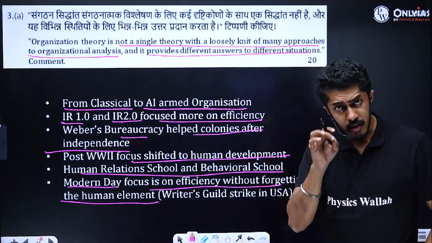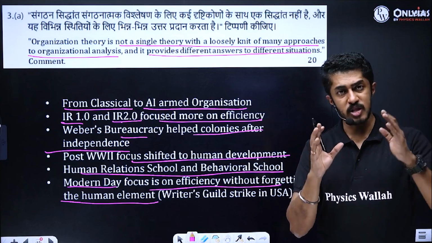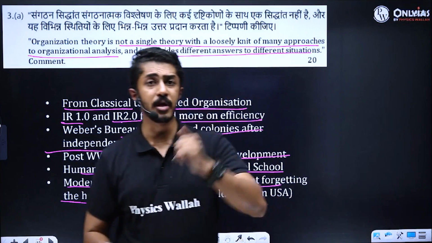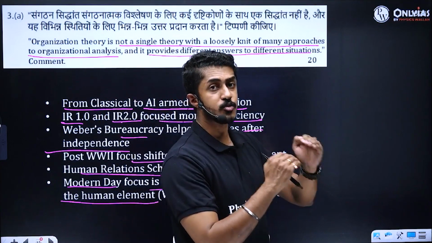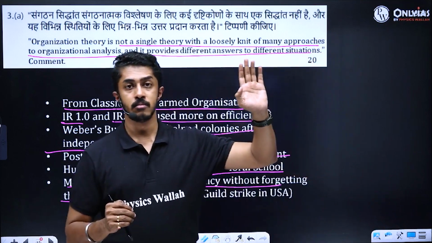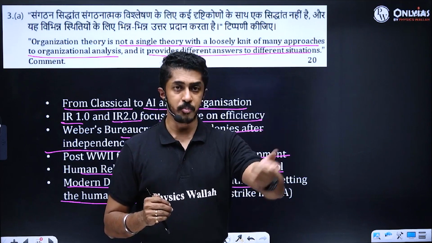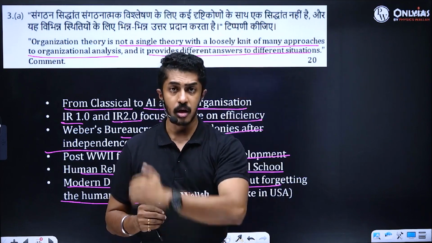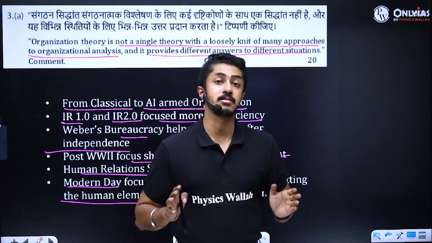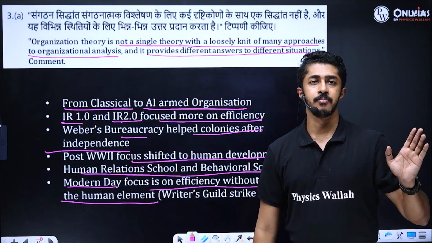But organization theory also, if you see, some aspects of organization, you cannot take it out. Some aspects of organization are common to all. Like there should be a structure, there should be a hierarchy, there should be a discipline, there should be a way in which people behave, irrespective of context, irrespective of the situation. Correct? Discipline should be maintained, punctuality should be maintained, there should be a hierarchy, there should be a unity of command, there should be a unity of direction. Only then as an organization they can move forward, whatever be the situation. Getting the picture, people?